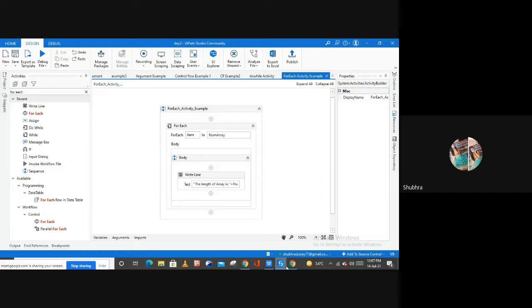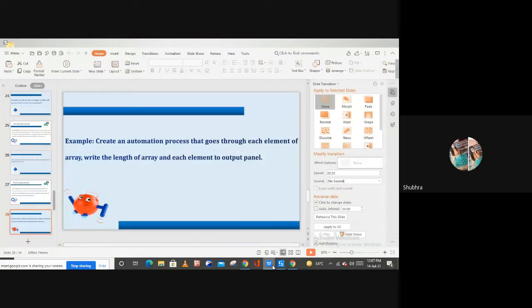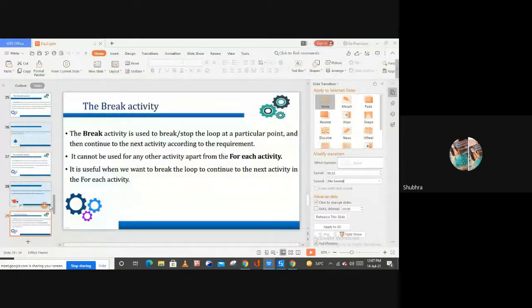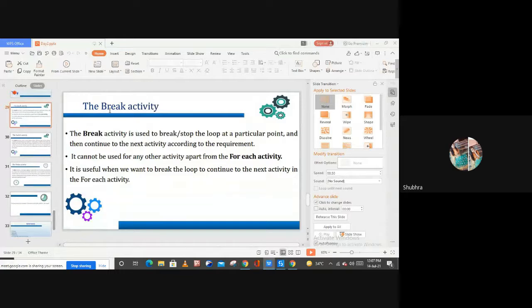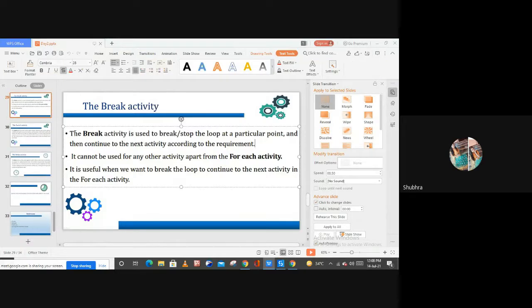Now let me see what the next activity is. The next activity is the break activity. As its name suggests, it is used to break a loop. Let me first read this: the break activity is used to break or stop the loop at a particular point and then continue with the next activity according to the requirement.